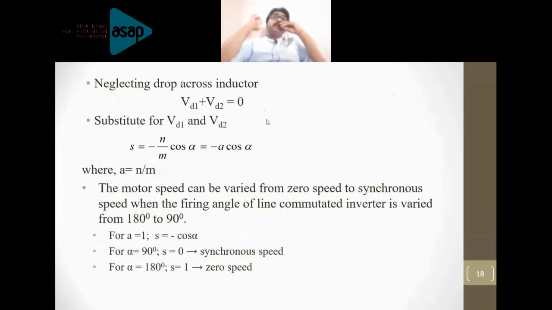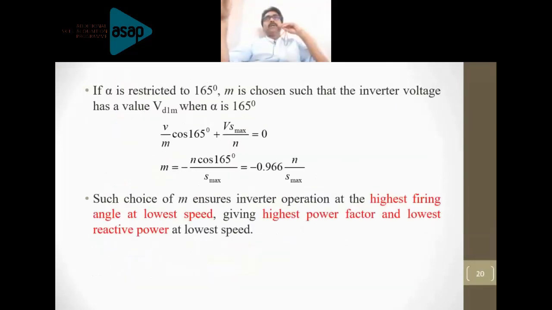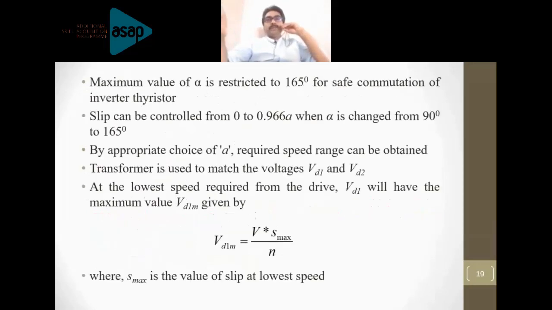With the help of the previous slide, I just explained to you how we can control the speed between zero speed and synchronous speed by varying the firing angle between 90 and 180 degrees.